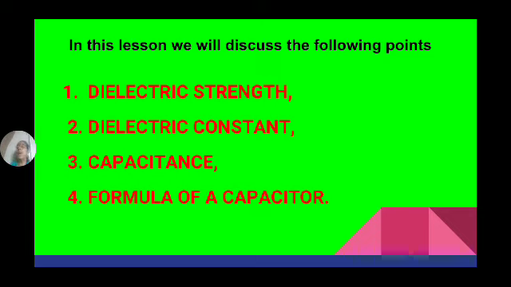Okay students, I will stop here. I will continue in the next lesson. The remaining topics will be covered: what is the total capacitance value if capacitors are connected in series, what is the total capacitance value if capacitors are connected in parallel, and what is the energy stored if two conducting plates are separated by dielectric material. If you give the supply, the charge will accumulate on the plates. It means some energy is stored in the capacitor. So what is the formula to calculate energy stored in a capacitor? That we will discuss in the next class.